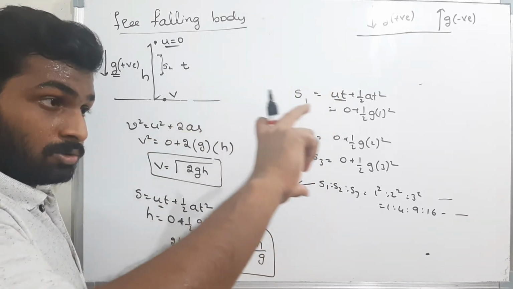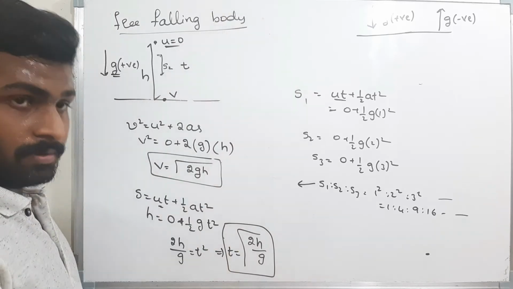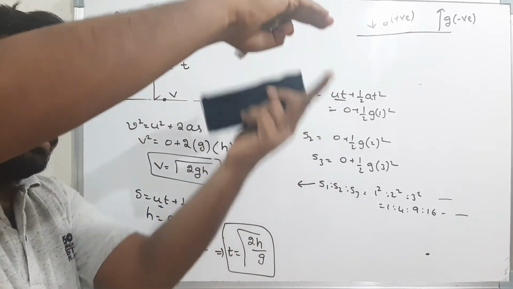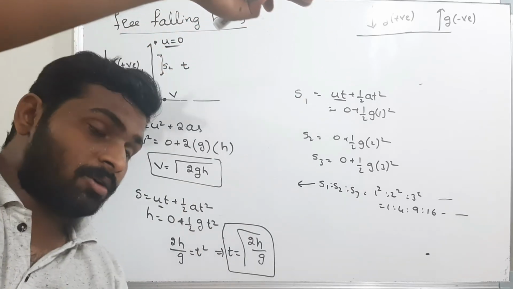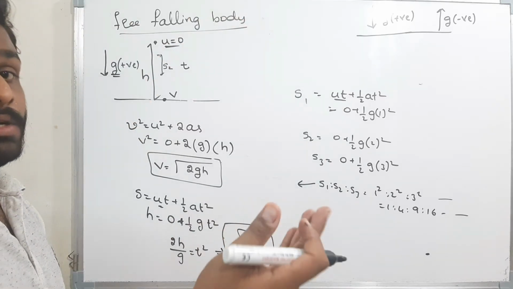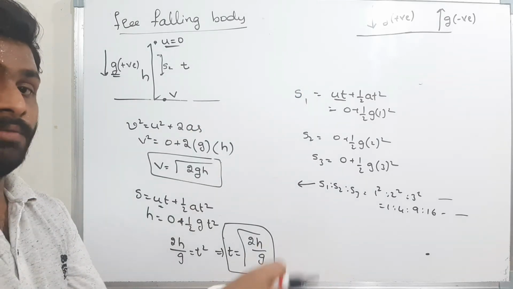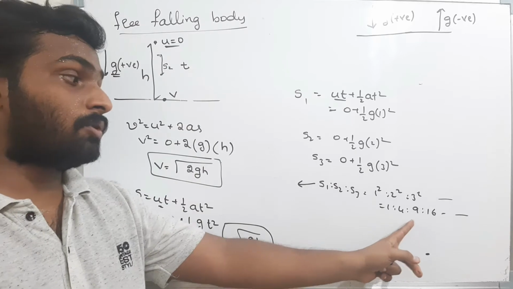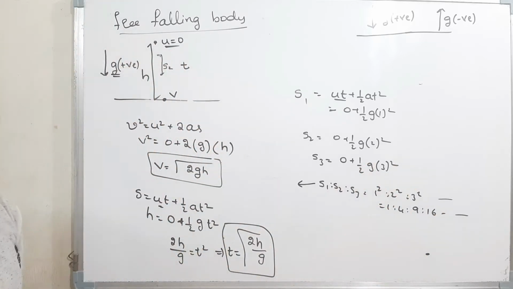First second, 2 seconds, 3 seconds, 4 seconds, whole. In the first second, the distance travelled is S1. In 2 seconds, the distance travelled will be this much. In 3 seconds, this much. In 4 seconds, this much. Starting point is the same, but the distance is increasing. But if they told to find individual seconds, first second this much, second second this much, third second this much. Therefore, the ratios are 1:3:5. Here the ratios are 1:4:9:16. Please differentiate them. Okay, this is the free falling body, well and good.